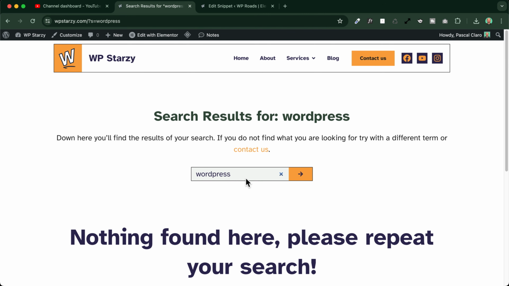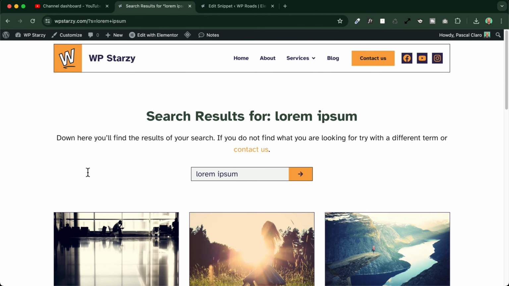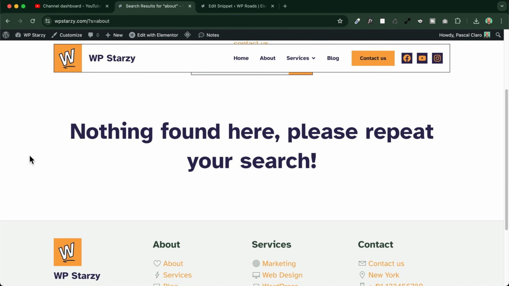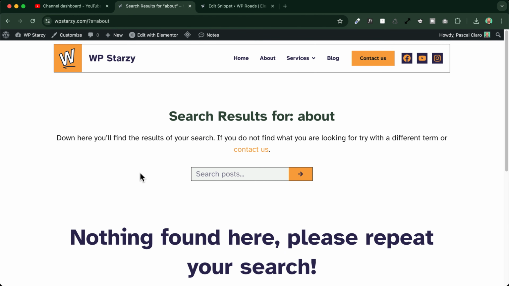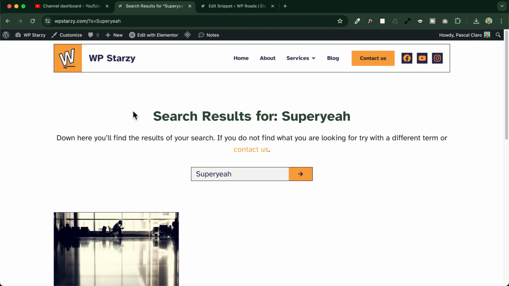Okay, nothing found, perfect. Instead of showing me the pages of my website, it will display nothing found. If I type in lorem ipsum, it will display only the blog posts of my website, and it won't display any of the pages. If I type in about, for example, the title of my about page, it won't display my about page, but will say there's nothing found. Perfect. While if I type in a keyword that is present in a title of my blog, it will display my blog posts. Perfect.